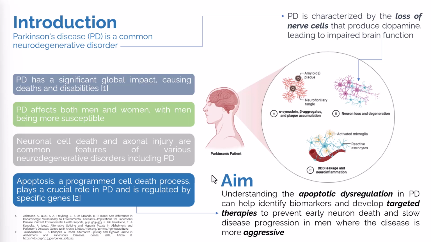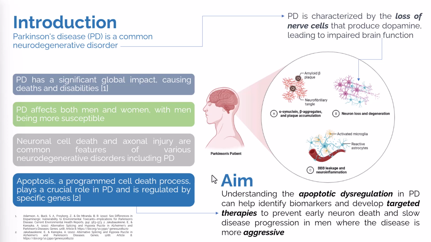PD affects more men than it affects women because men are more susceptible to chemicals and other materials, which leads to multiple folds of risk factor when it comes to PD. Neural death and axonal injury are common features of multiple neurodegenerative diseases, including PD, and apoptosis plays a very crucial role in the development and prevalence of PD, because if there is early apoptosis of neuronal cells, it can lead to neurodegeneration and impairment of the brain.